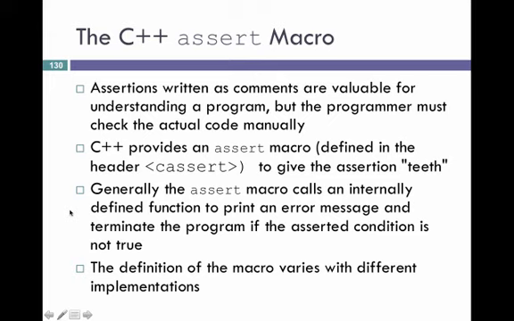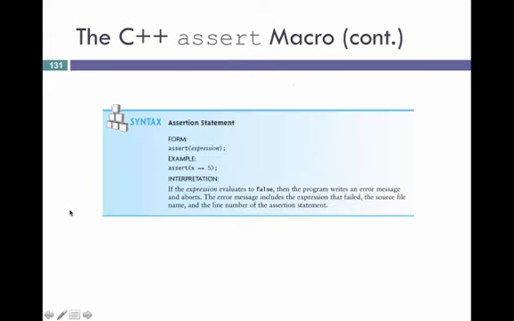Different implementations can vary a little bit, but here's the idea. The syntax for this assert statement is just the keyword assert, which is a function call where we pass an expression as a parameter, and this expression needs to be a Boolean expression. If it evaluates to true, execution continues, and if it evaluates to false, then we write an error message and abort.